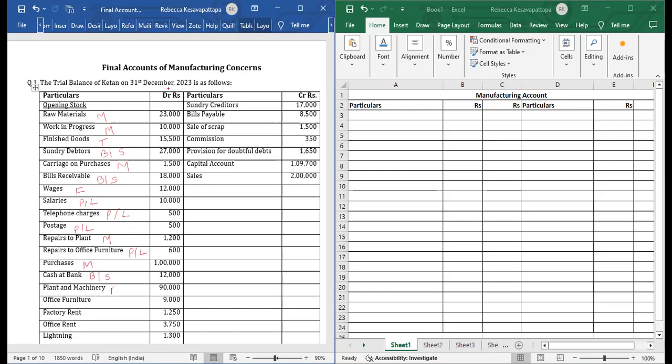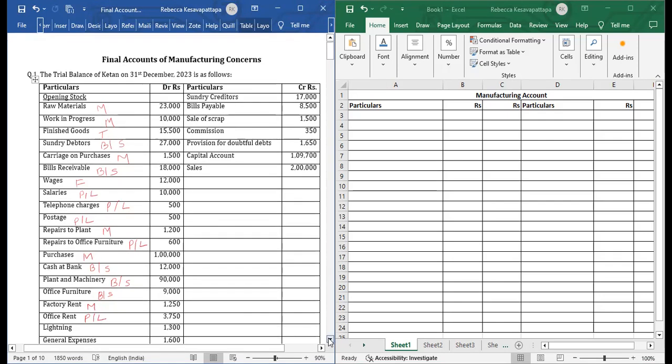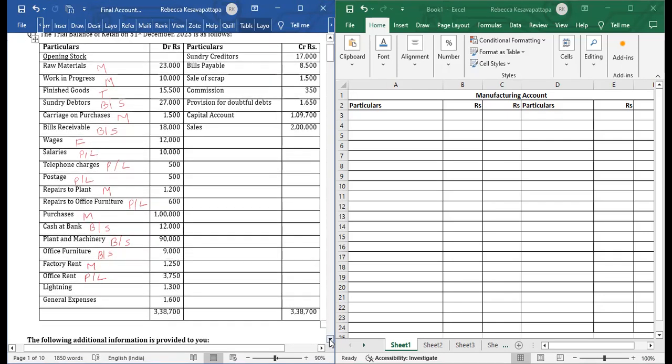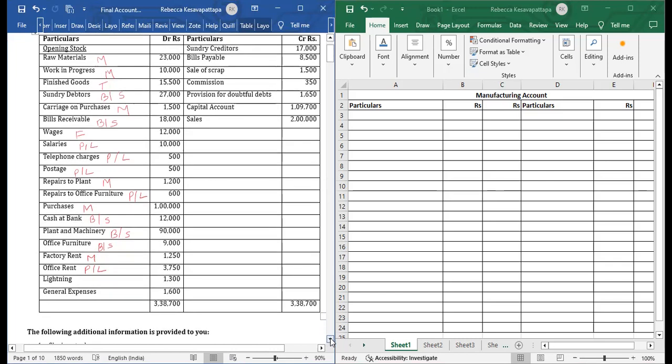Purchases, manufacturing. Cash at bank is an asset, balance sheet. Plant and machinery, asset, balance sheet. Office furniture, this will go to balance sheet, asset. Then factory rent, mentioned factory, manufacturing. Office rent relating to office, P&L. Lighting can be there in factory as well as in the company as well. So we will see whether there is an adjustment on it or not, and then we will accordingly mark it to manufacturing or P&L. General expenses, P&L. Anything general, we'll put it in P&L.